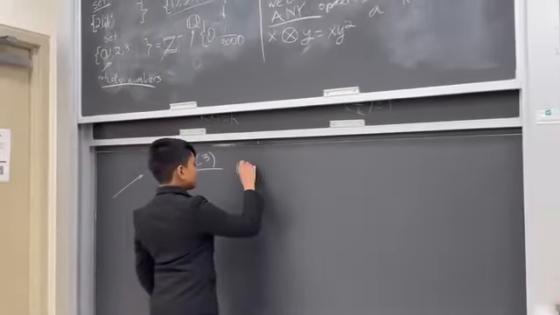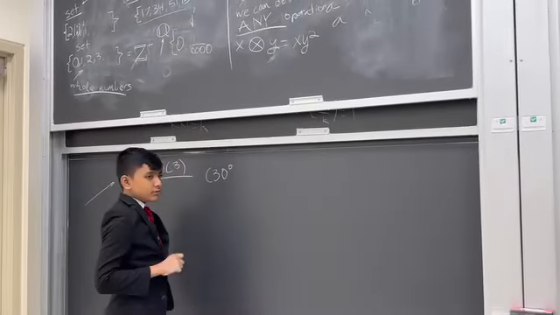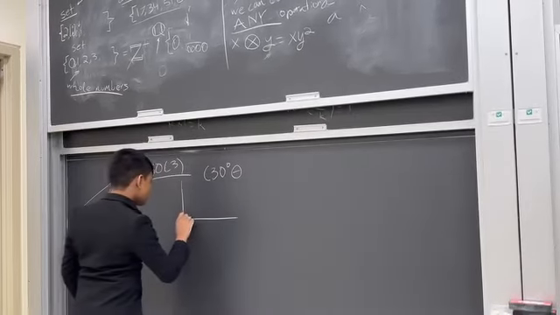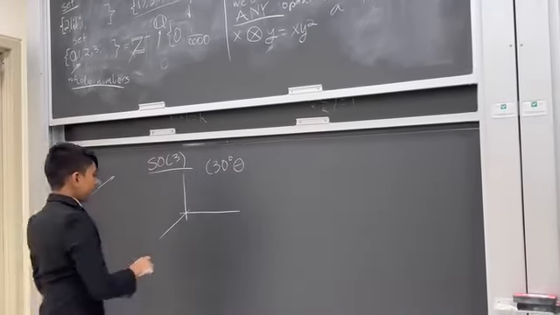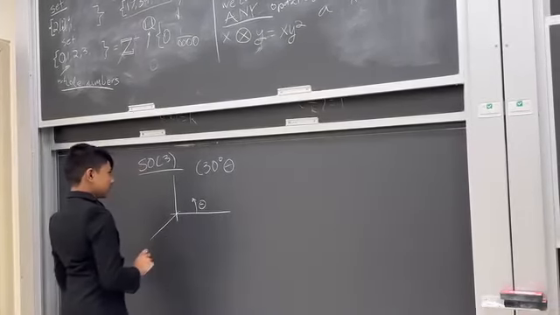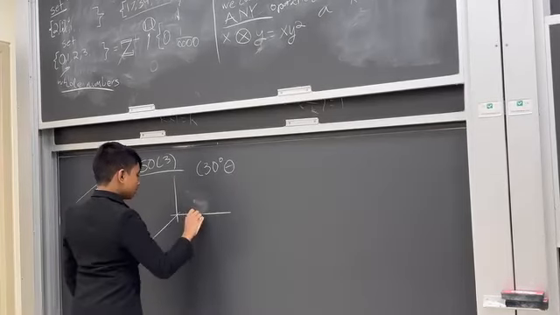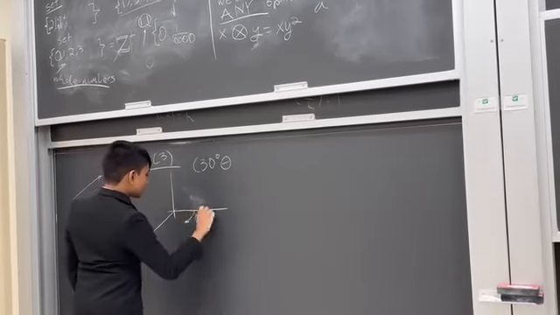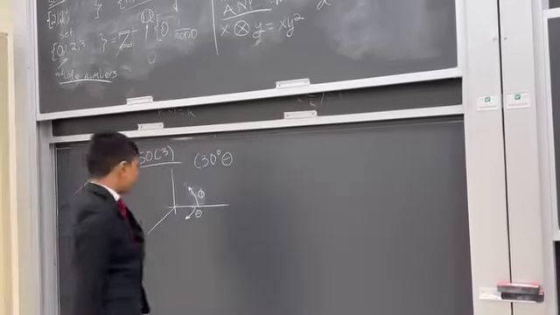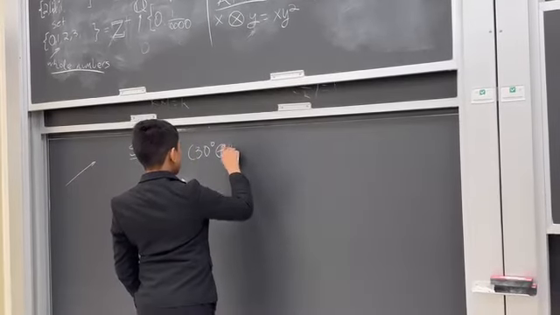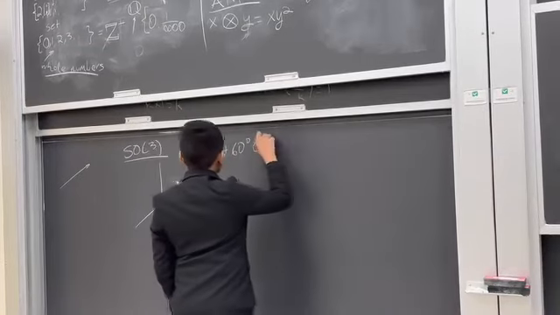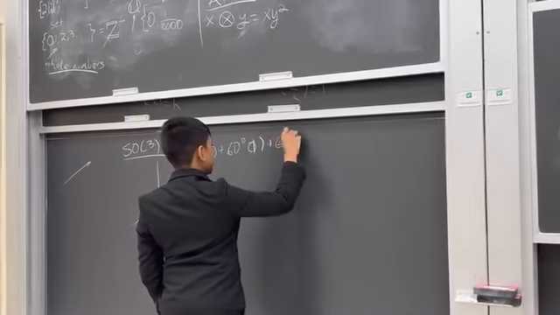So let's say we had a 30-degree rotation around theta, and for reference, I'm pretty sure theta is in this direction, and phi is in this direction. So, 30 degrees theta plus 60 degrees phi plus 60 degrees theta.